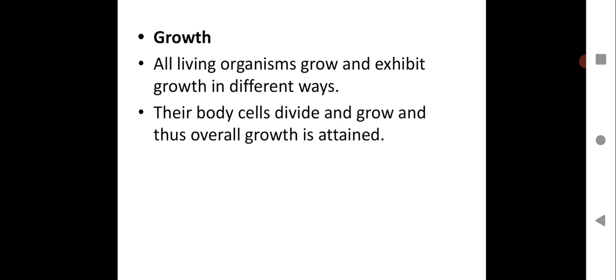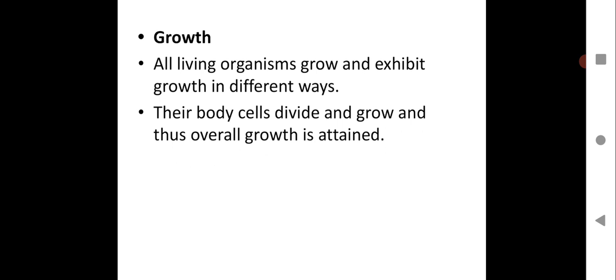Growth. Next, we will see growth. All living organisms grow and exhibit growth in different ways. Every living organism has its own pace of growth. In human beings, the growth is very slow, the gradual growth you must have seen in your day-to-day life. You can observe a child growing very slowly, whereas in plants the growth is comparatively faster.